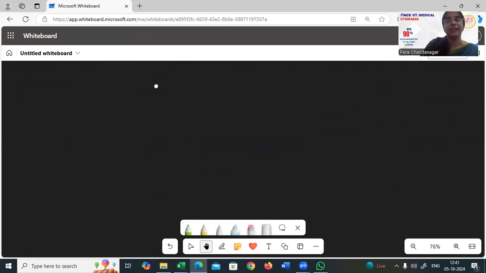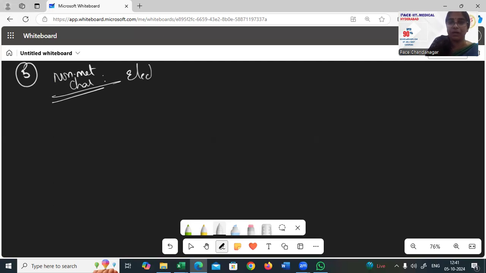Next, the last character for the day, number 5. Metallic character done. Then we talk about number 5, non-metallic character, which means electronegativity. We talk about electronegative character as non-metallic character.